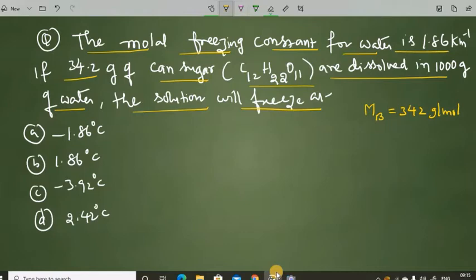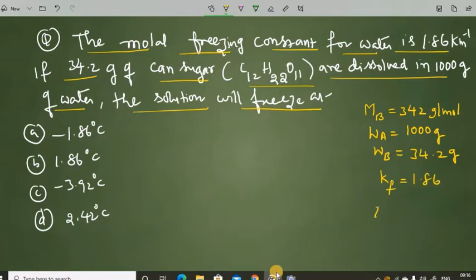The weight of the solvent, as per our symbols, is WA, that is 1000 grams. And we know the weight of the solute from the problem, that is 34.2 grams. These things we have in the formula. And the Kf value, given in the problem for water, is